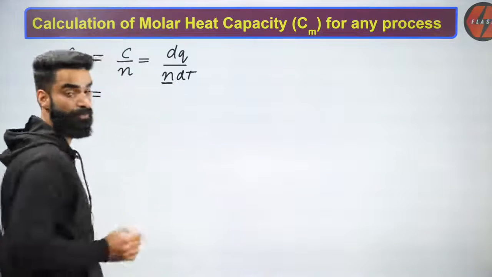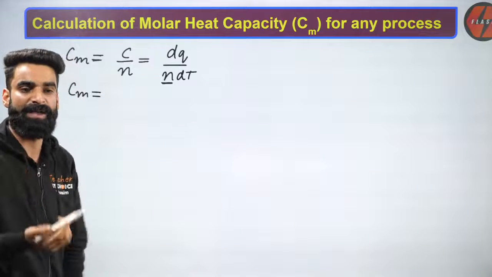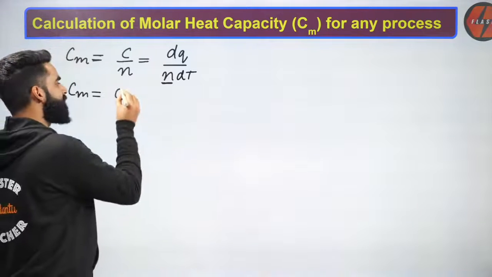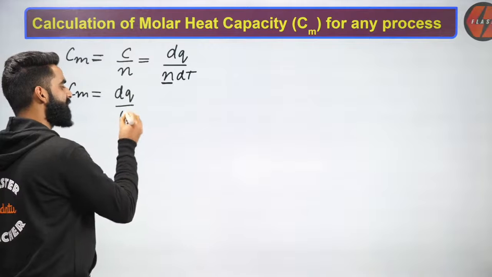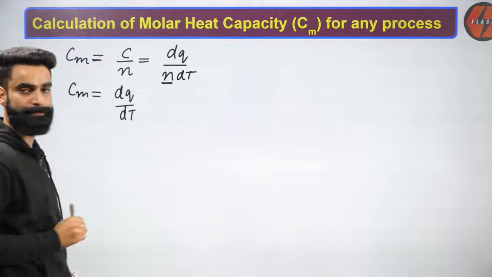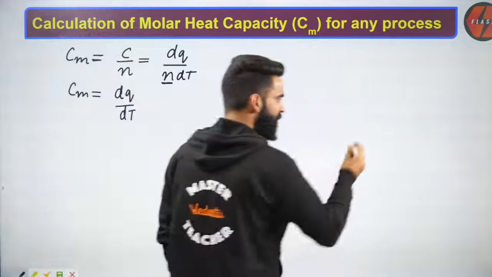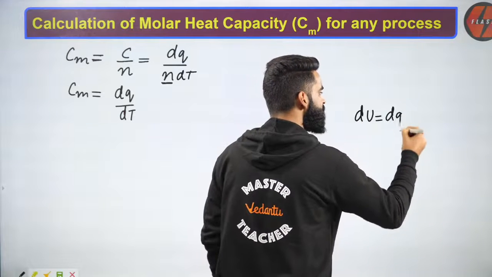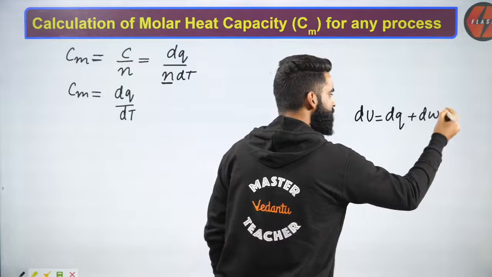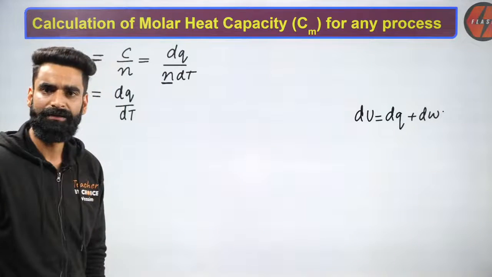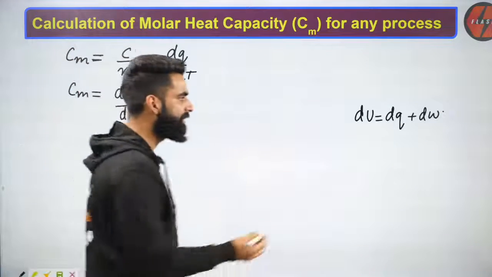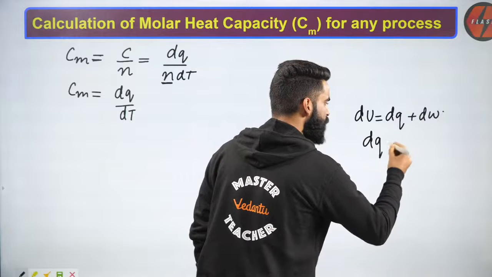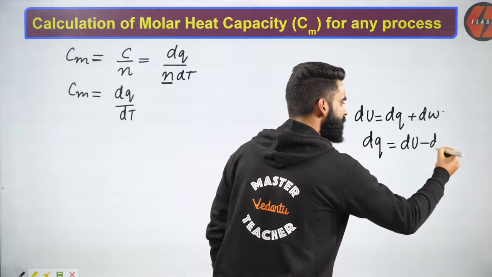Can I say the n value for that ideal gas is going to be 1 if I have 1 mole of ideal gas? So Cm is going to come as dQ divided by dT. Yes, I can write it. Now people, if you remember your first law of thermodynamics, what was the first law? dU is equal to dQ plus dW. Do you remember this? Absolutely. So from this equation, can I get the dQ value, which is going to be dU minus dW?